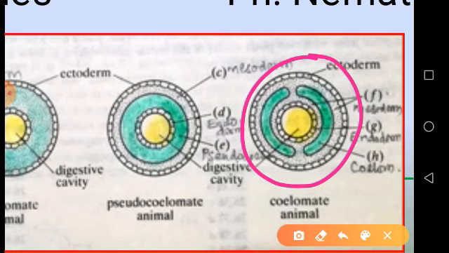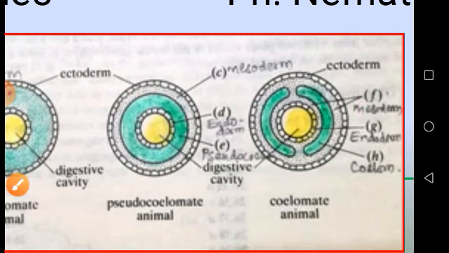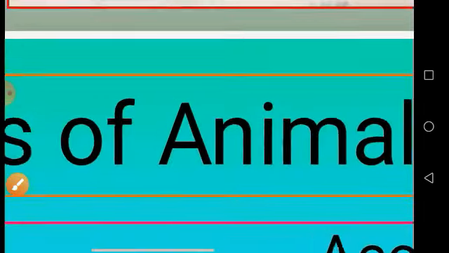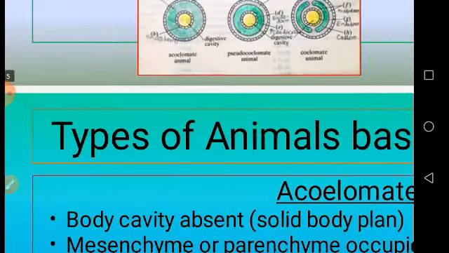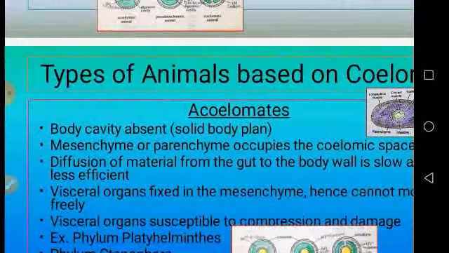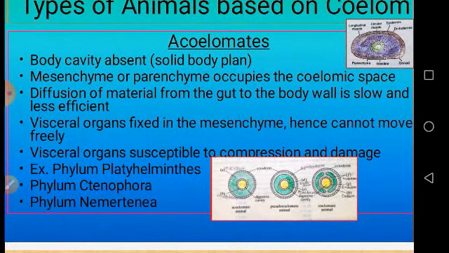We will discuss these coeloms clearly in the next slides. Now, why are we discussing acoelomates? To understand the evolutionary significance of coelom in annelids. This understanding is very useful.